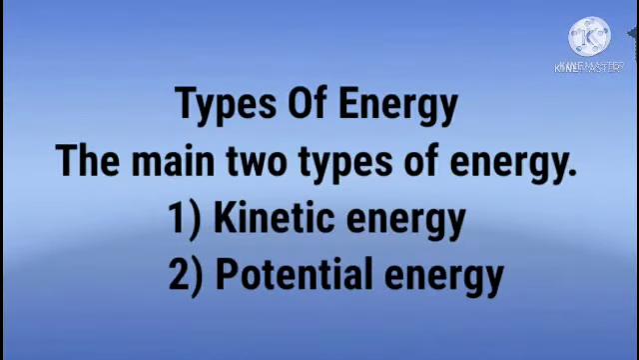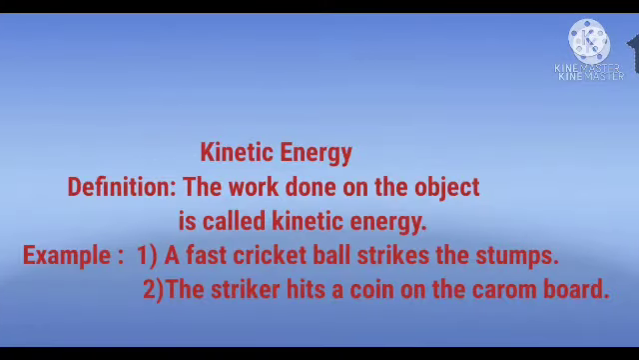Now we study types of energy. We know the two main types of energy: first is kinetic energy and second is potential energy. Hence we study one by one, first kinetic energy and then potential energy. Now we study kinetic energy first. Firstly, the definition of kinetic energy. The work done on the object is called kinetic energy. That is, we select any object and work is performed on this object, which is kinetic energy.